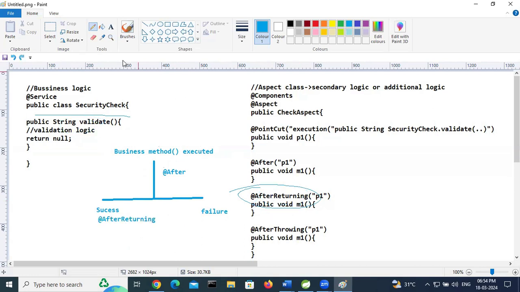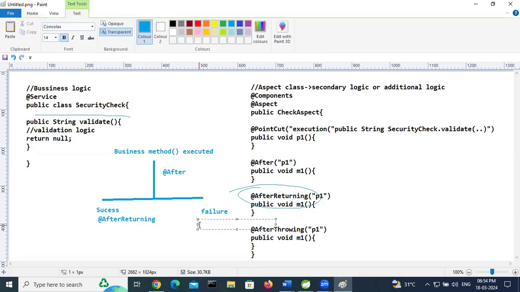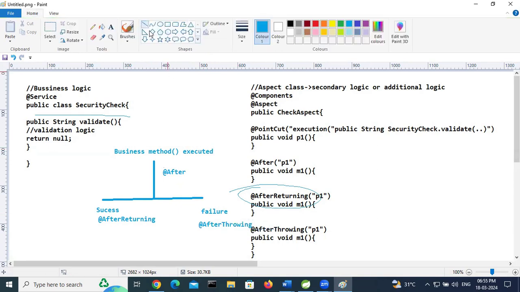Next, after throwing: the advice is executed after executing the business method, if the business method throws an exception. If this business method throws any exception, then after throwing is executed.